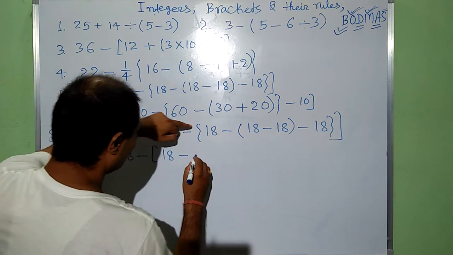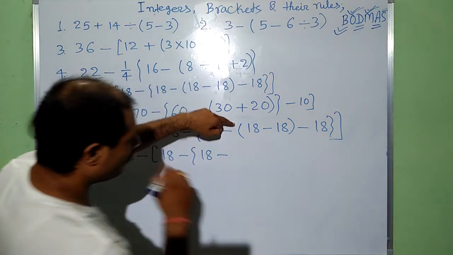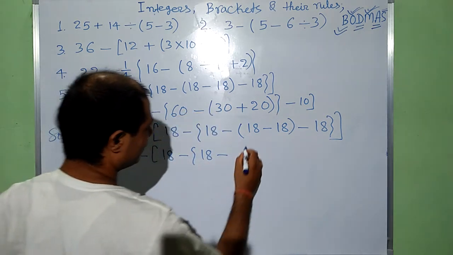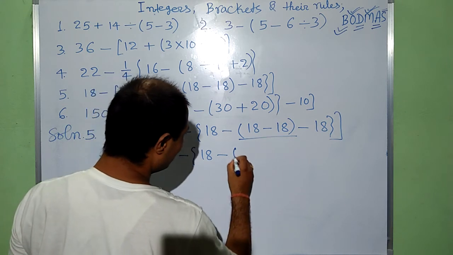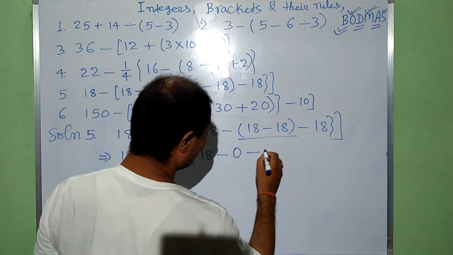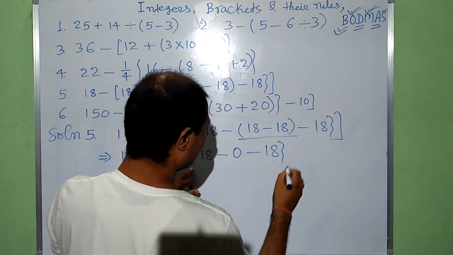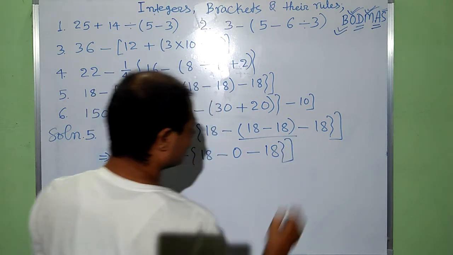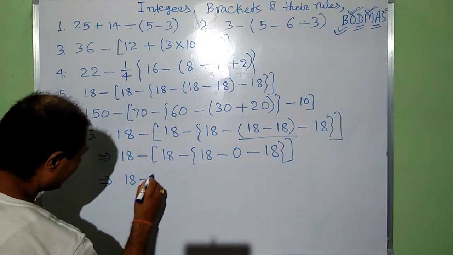First of all we have to solve this part, 18 minus 18, that is 0, minus 18, this is the curly bracket and this one is the square bracket.